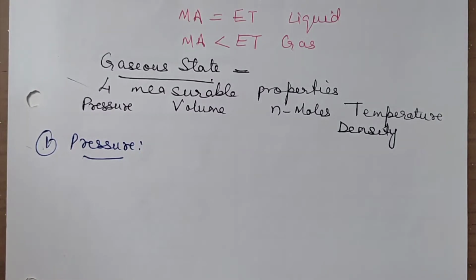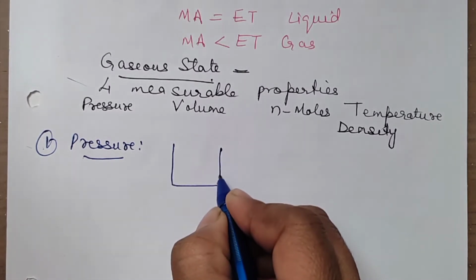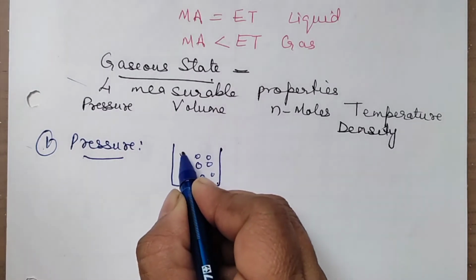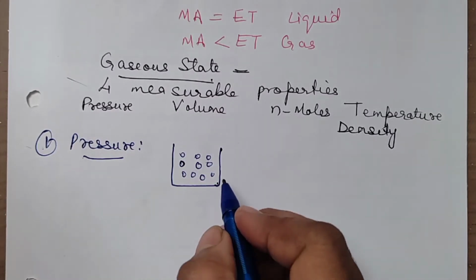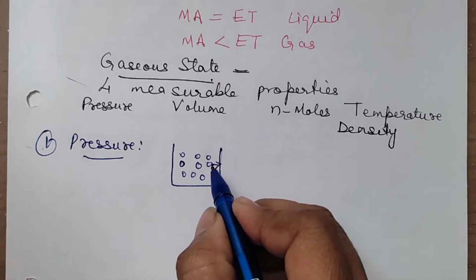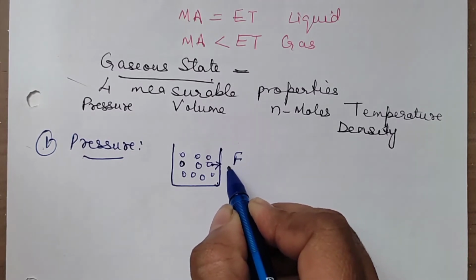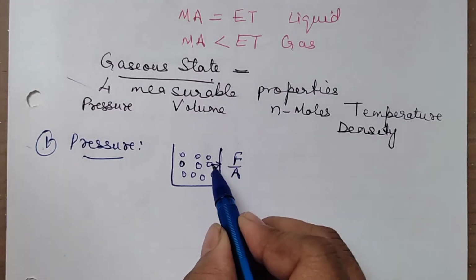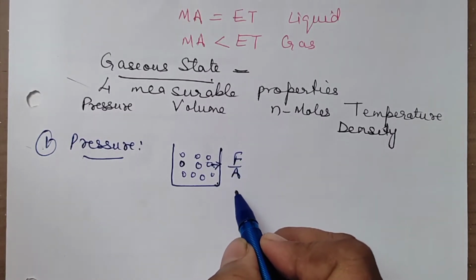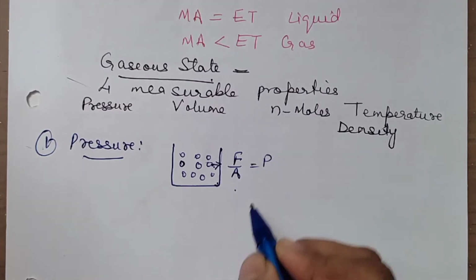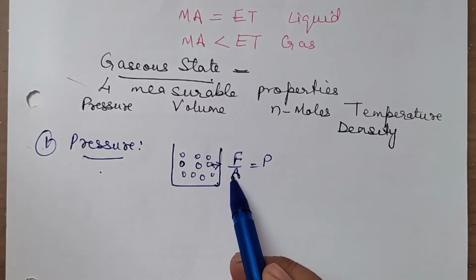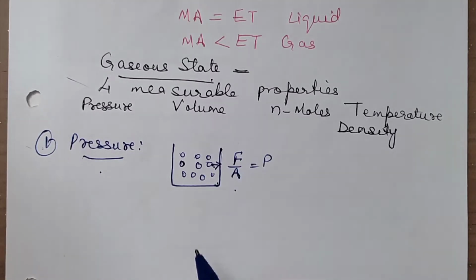Now, what is pressure of a gas? Suppose you take a container. In the container, we have taken some gas. So, gas molecules will be moving randomly in all the directions. So, they'll be exerting some force on the walls of the container. So, how much force they are exerting per unit area? The force the molecules exert on the walls of the container per unit area, that is equal to the pressure exerted by the gas. So the pressure exerted by the gas is the force exerted by the molecules per unit area on the walls of the container.